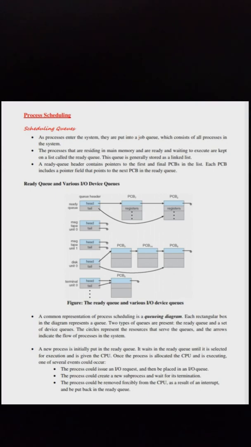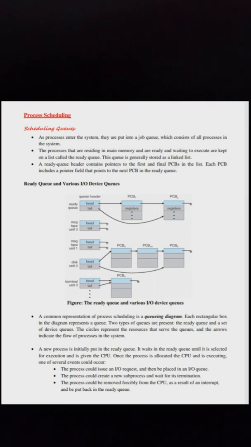Process scheduling queues. As the processes enter the system, they are put into a job queue which consists of all processes in the system. The processes that are residing in main memory and are ready and waiting to execute are kept on a list called the ready queue. This queue is generally stored as a linked list. A ready queue header contains pointers to the first and the final PCBs in the list. Each PCB includes a pointer field that points to the next PCB in the ready queue.